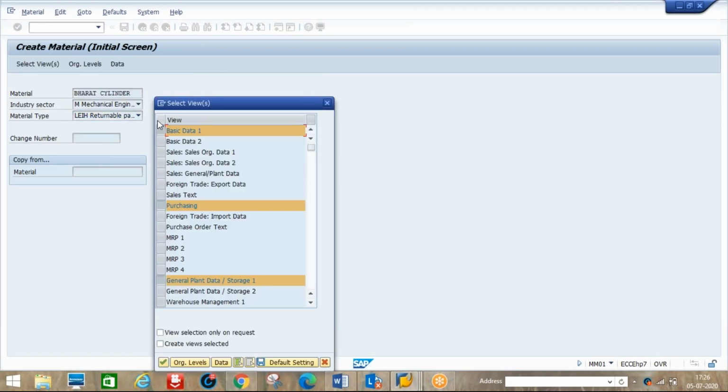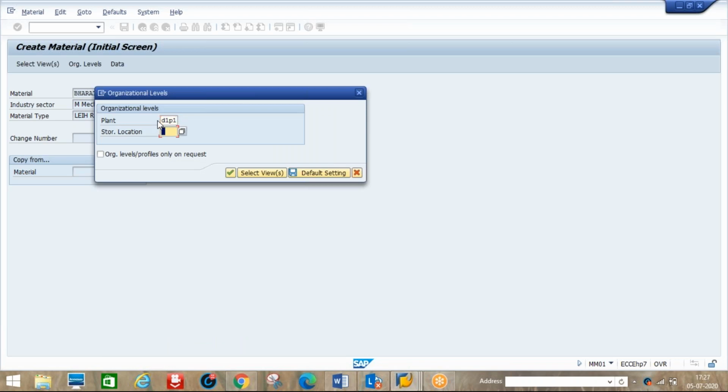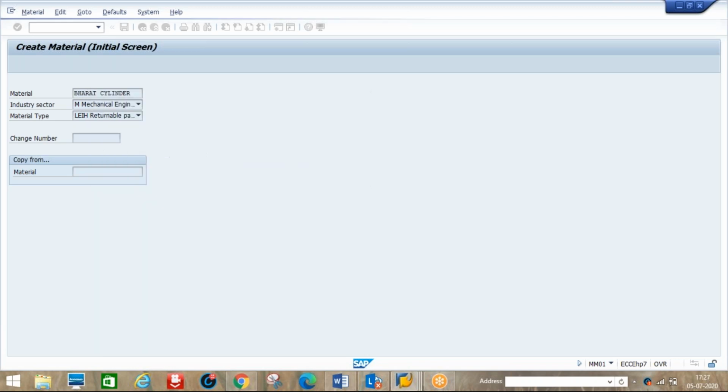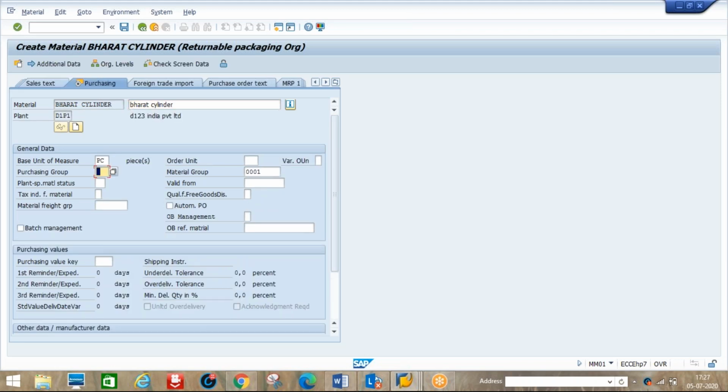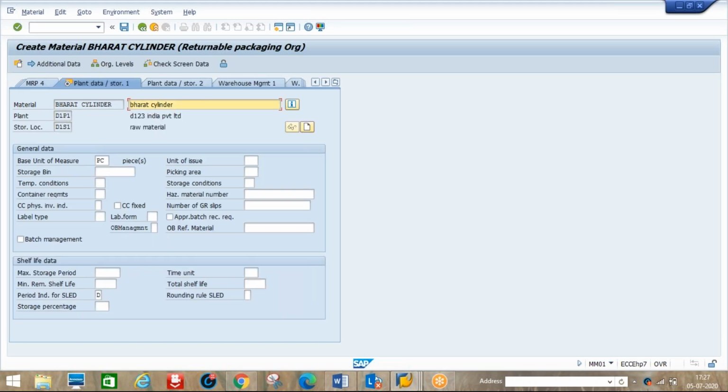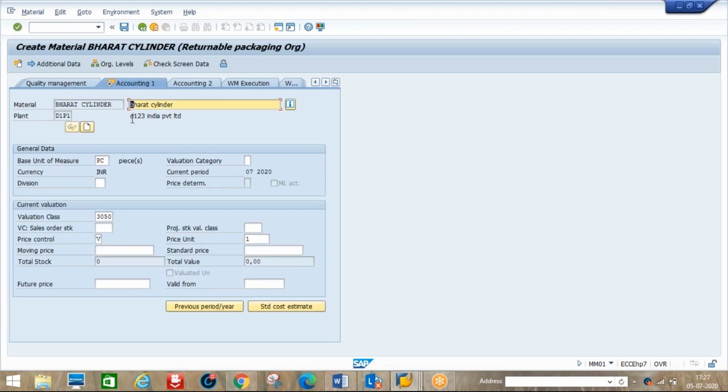Same metal grade, no changes. So D1 P1, storage location, bar cylinder. Here, piece per cylinder, empty cylinder. Metal group is 0001. Purchase group is 001. Here the valuation class for returnable transport package is 3050.